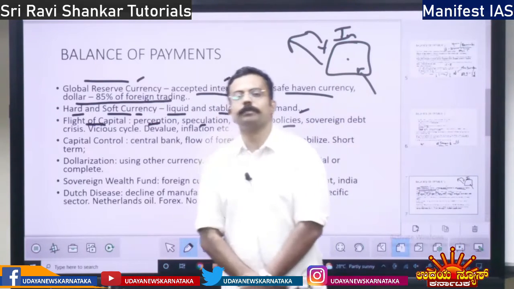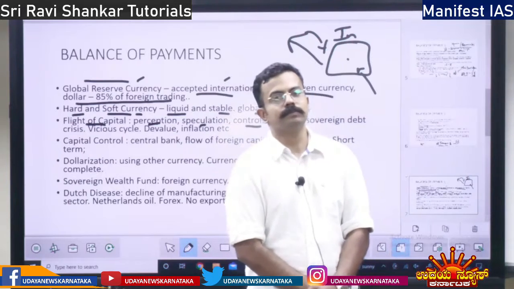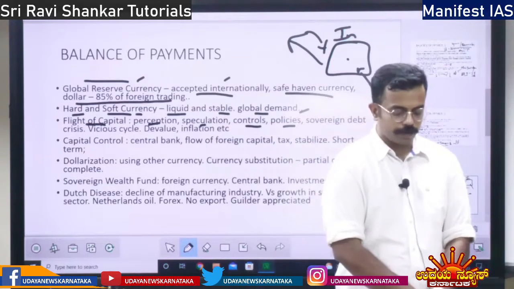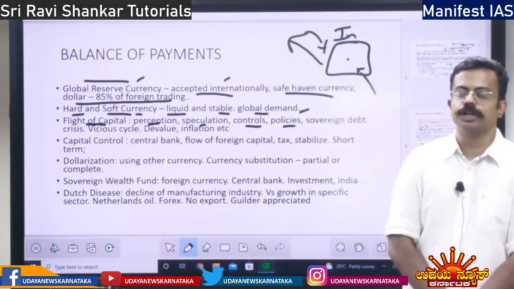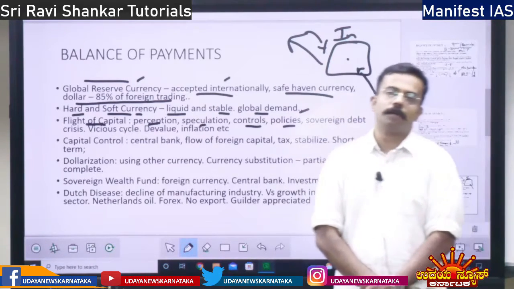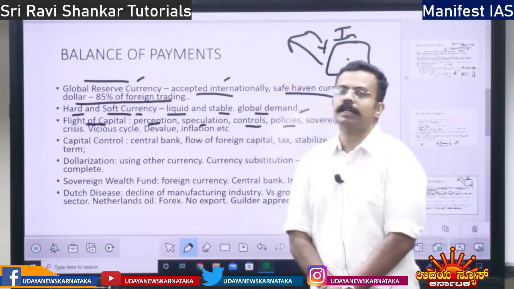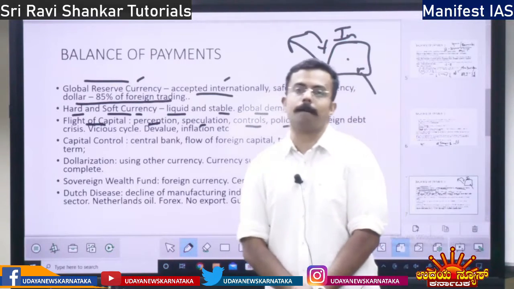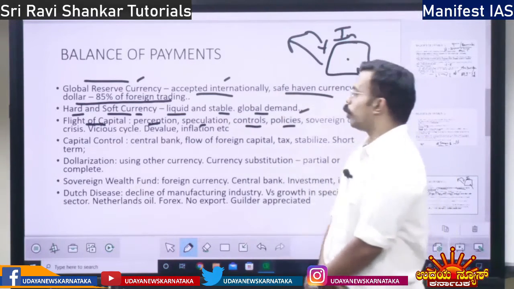If the government policy is not favorable, then also capital is going to fly out. The best example is before 1991. But after 1991, the capital is coming into India, flying into India, because there is favorable government policy.